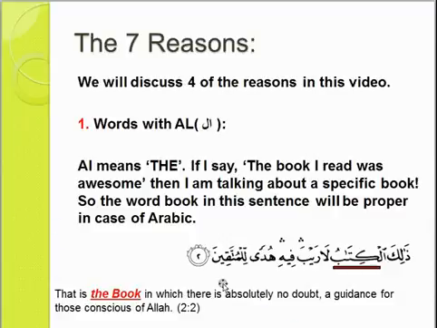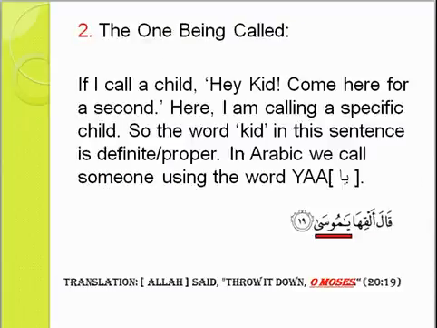Let's move. This is one example. We will discuss more examples, inshallah. The second one, the one being called. Now this is easy to understand. Like if I call a child, hey kid, come over here for a second please. Here I did use the word kid, or hey child, which is common because all kids are kids.